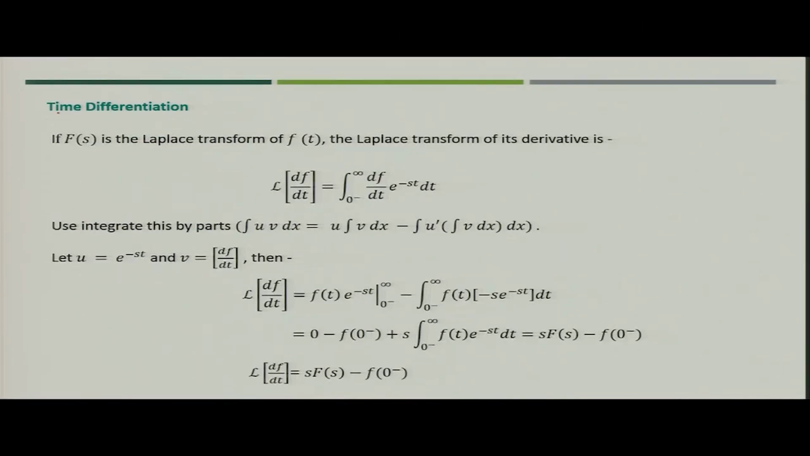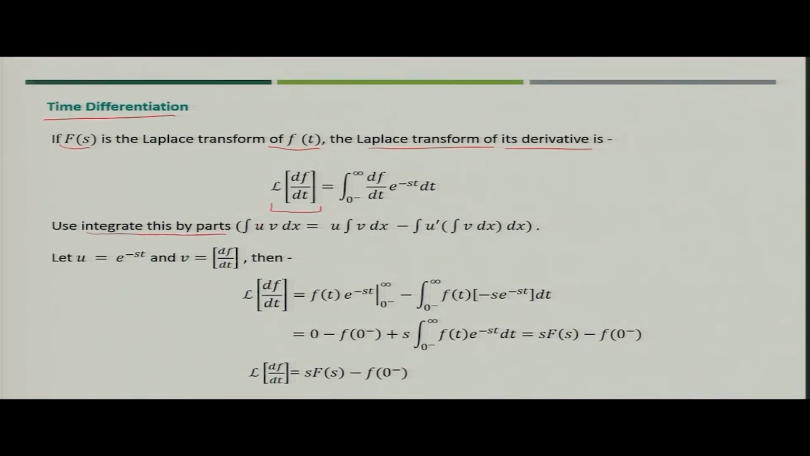Now, let us talk about time differentiation. If F(s) is the Laplace transform of f(t), then we need to find the Laplace transform of its derivative, that is the Laplace transform of df by dt. We use the standard definition of Laplace transform: the integral from 0 minus to infinity of df by dt times e to the power minus st dt. Now, how will you solve this type of integral? We will use the integration by parts method.